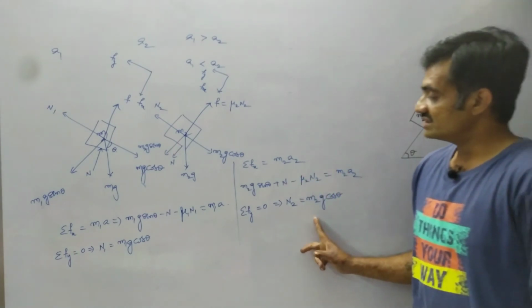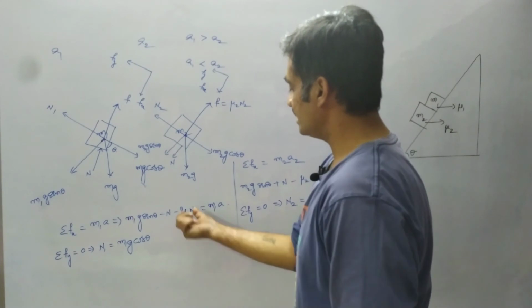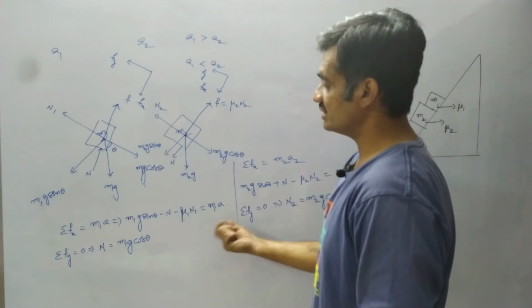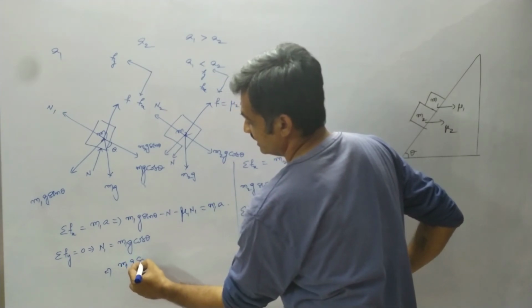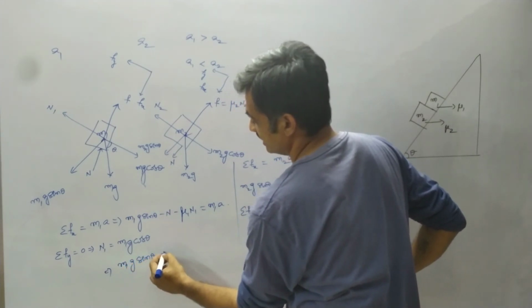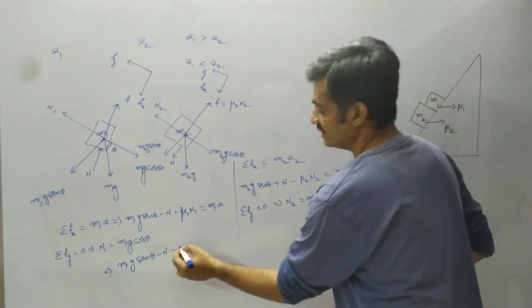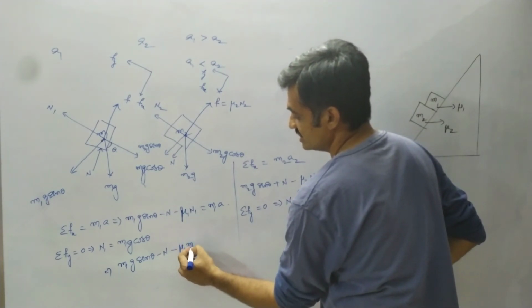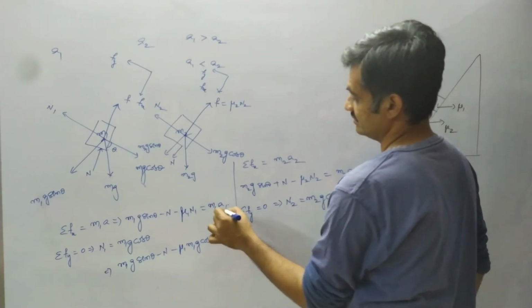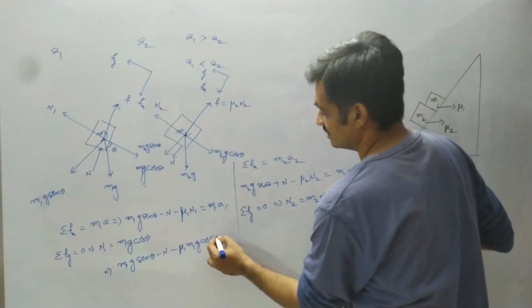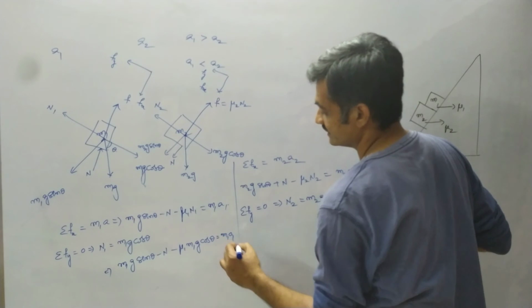By substituting these two values in the above equations and solving these two equations, we get m1g sin theta minus N minus mu1 into m1g cos theta equals m1 into a1.